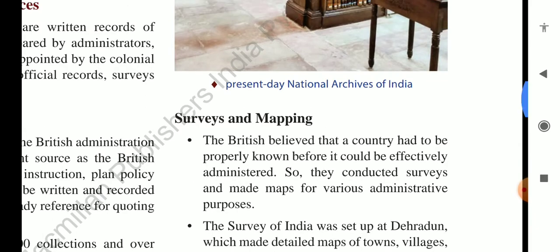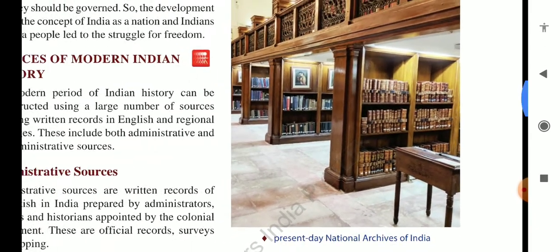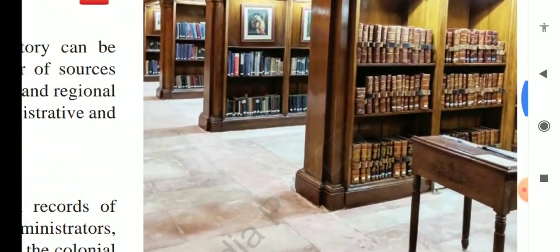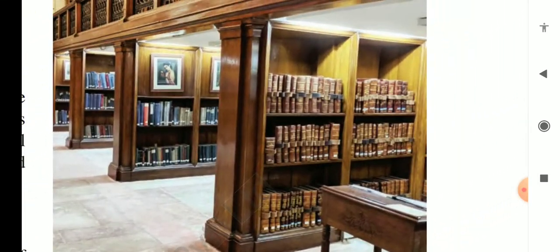Next is the National Archives of India, situated at Delhi. You can see the old books. Clear?